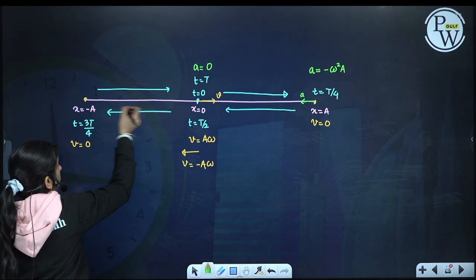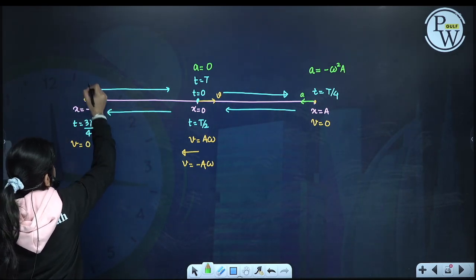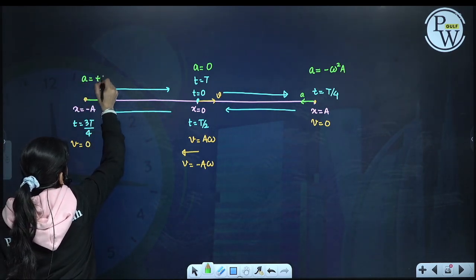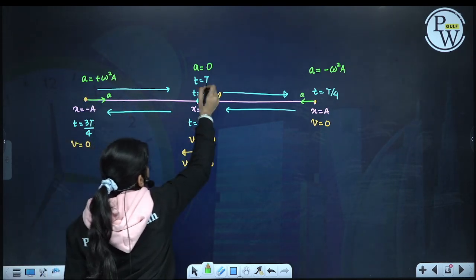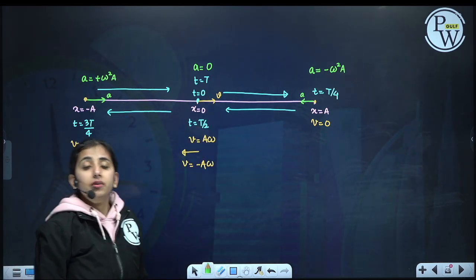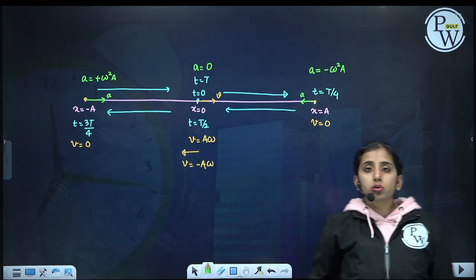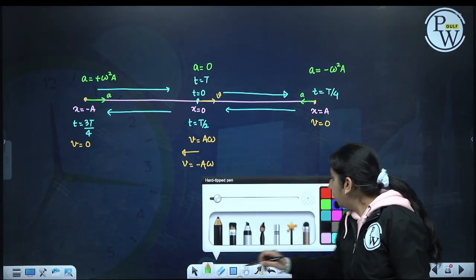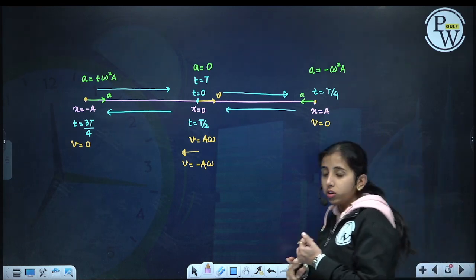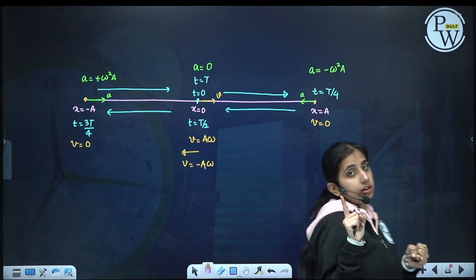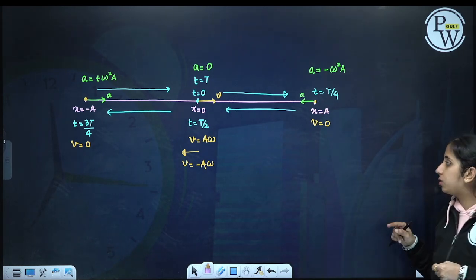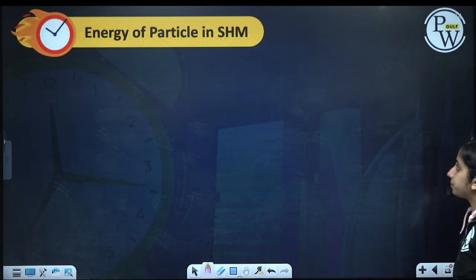Then at the other extreme, acceleration will be plus omega square a, because it is in this direction. Again as it comes to the mean, acceleration will become 0. So this is the whole variation of position, velocity and acceleration during one complete oscillation.